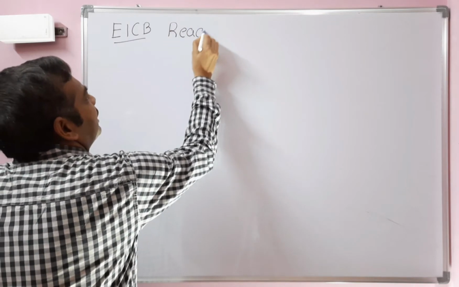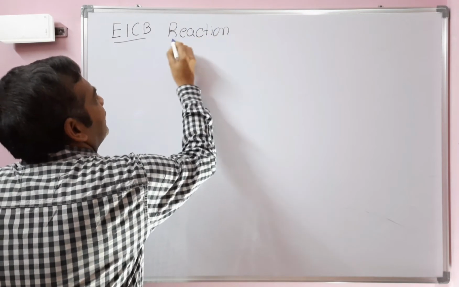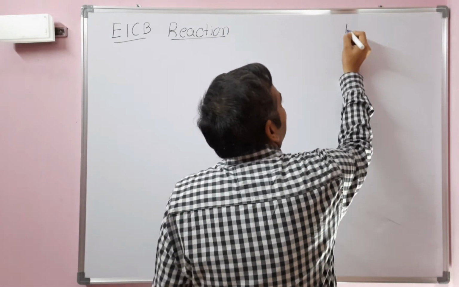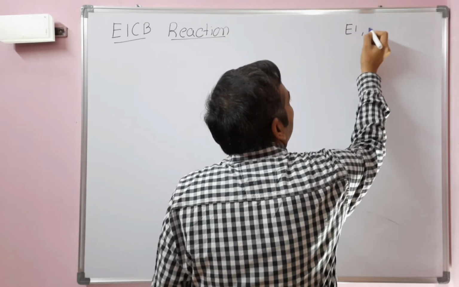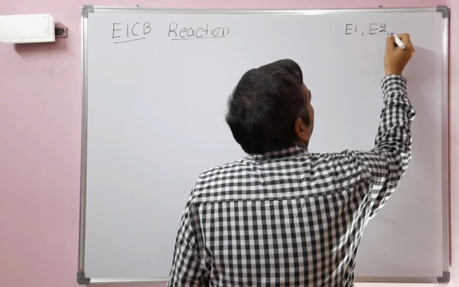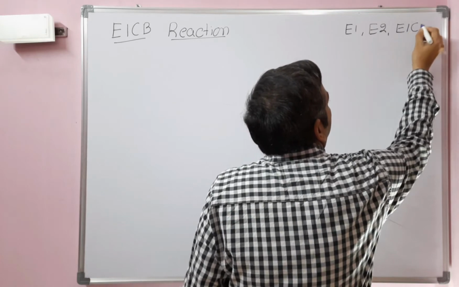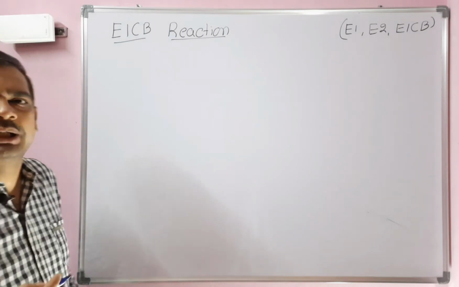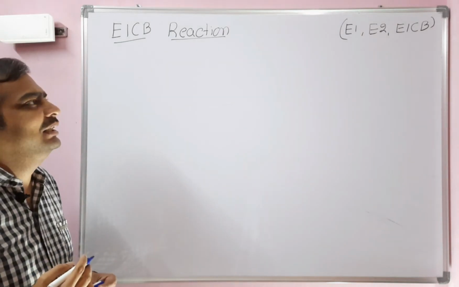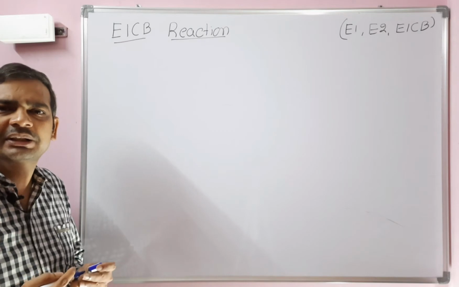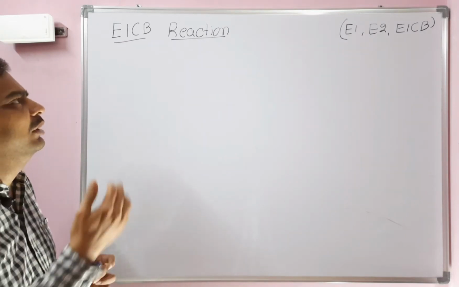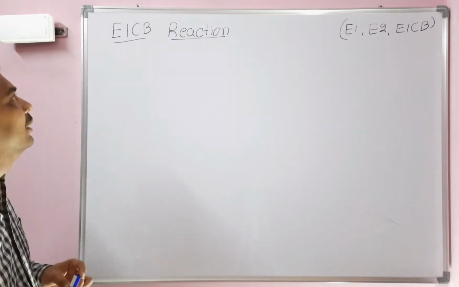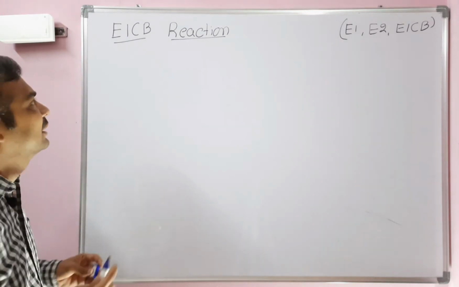E1CB elimination reaction. There are three types of elimination reactions: E1, E2 and the last one is E1CB. Among the three types, we already discussed E1 and E2 elimination reactions in the previous classes. If you have any doubt in E1 and E2, check my previous videos. Today we will discuss the E1CB reaction.